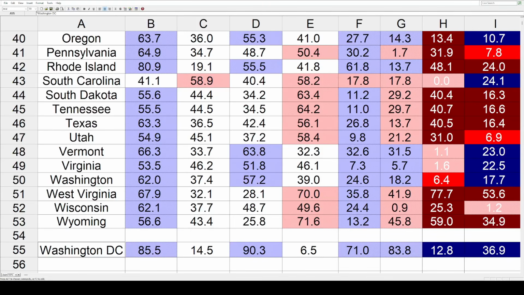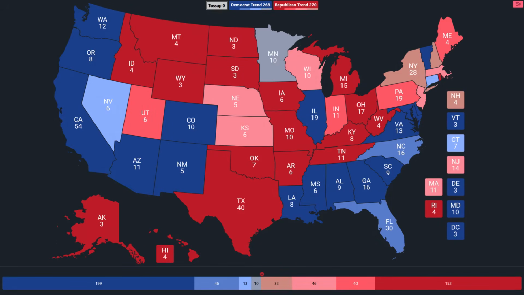So that's it. Those are all of the states and all of the trends. Now, obviously, we can't end it there. We've got to take all this data and put it on a map. If we do that, here's what we've got. First off, it's similar shading. The darkest colors are 10% or more. The very lightest colors this time are under 1%. Those would be the tilt margins. So 4 levels of shading.